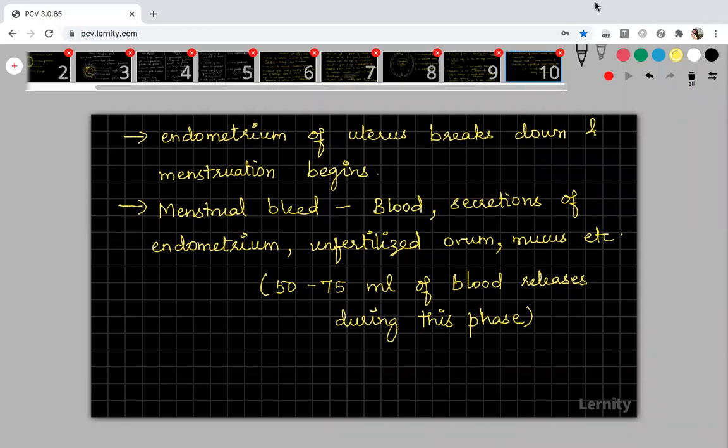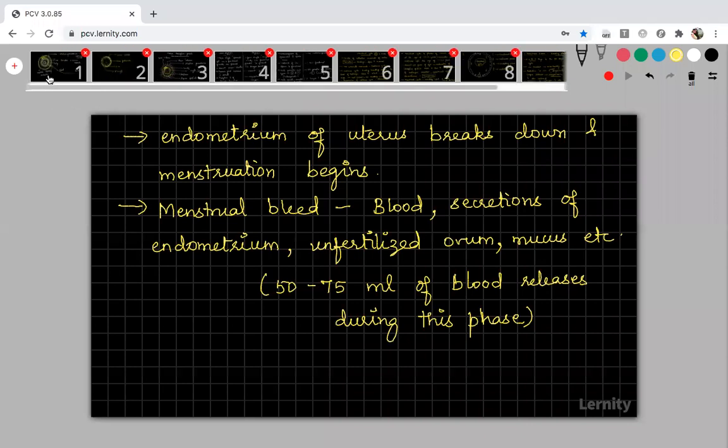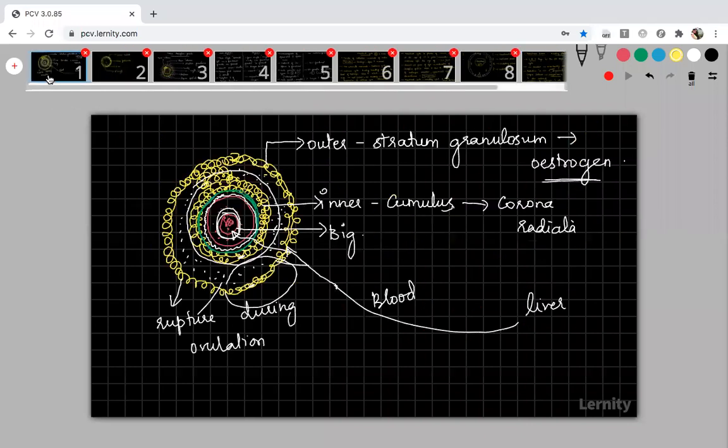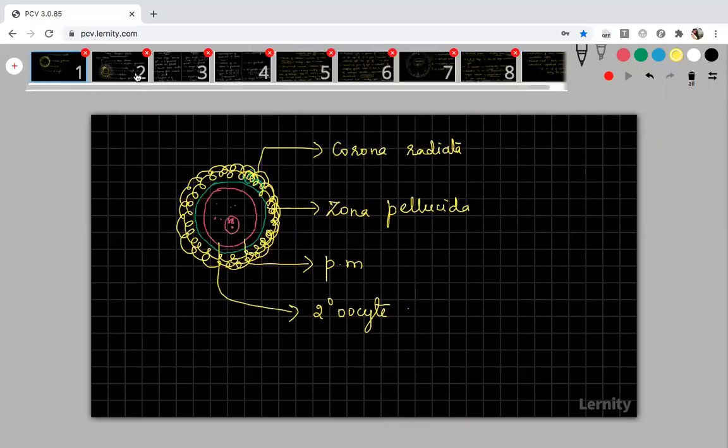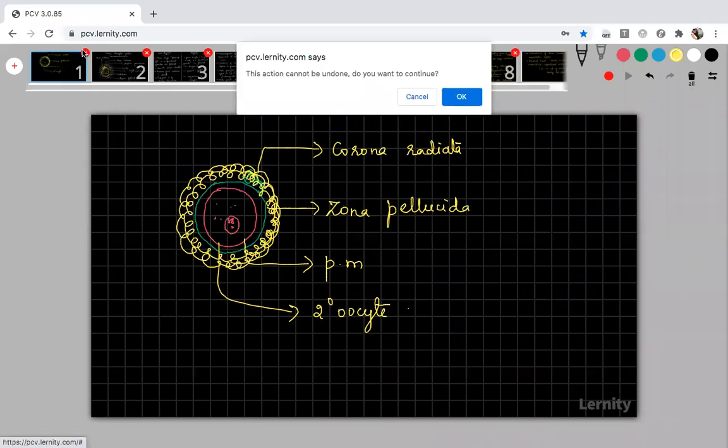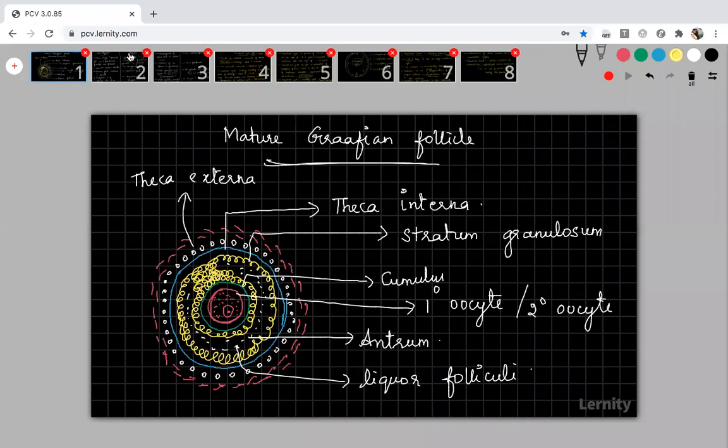So I think time is over. I will show you all the slides from the beginning. You just have the copy of those slides. I think this one is not needed, so I will delete this slide. This is also not needed, this also you can delete. You just take the snapshots or pics from this slide, mature Graafian follicle. From this mature Graafian follicle, you just note down.